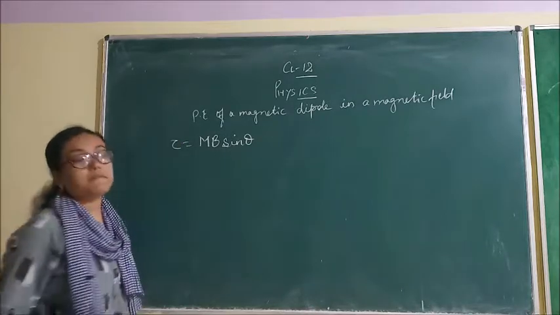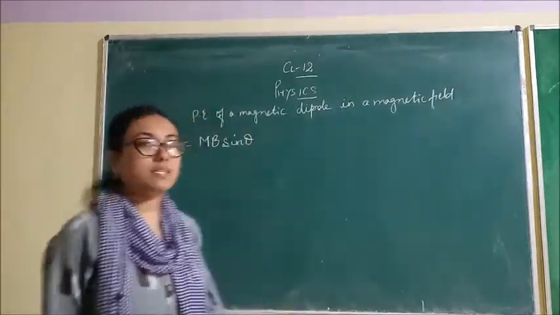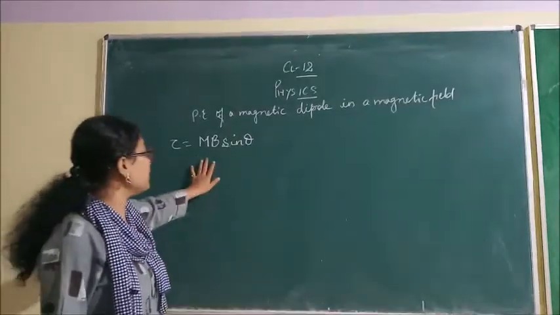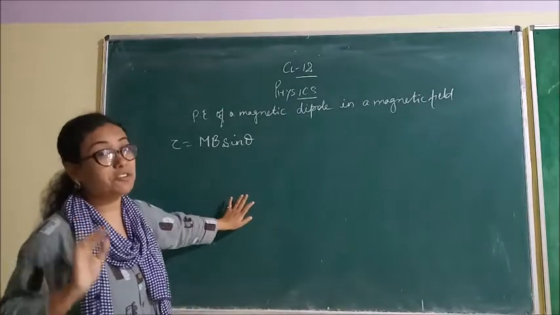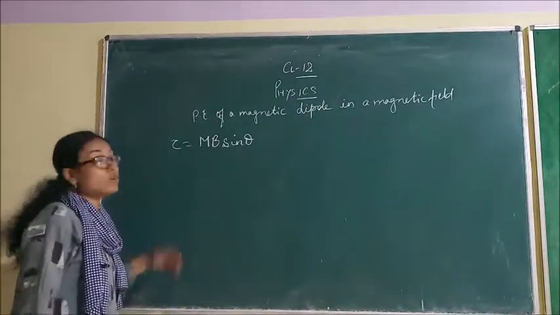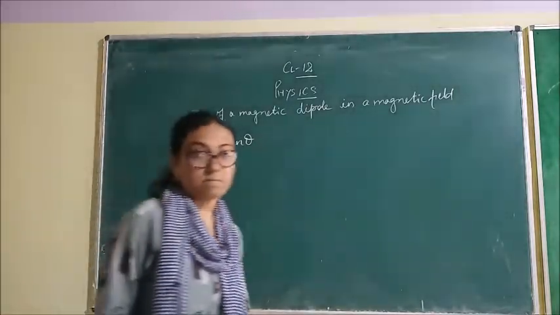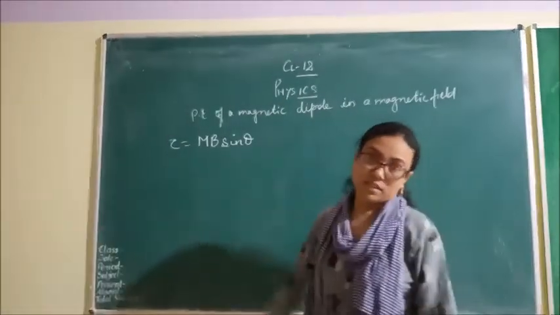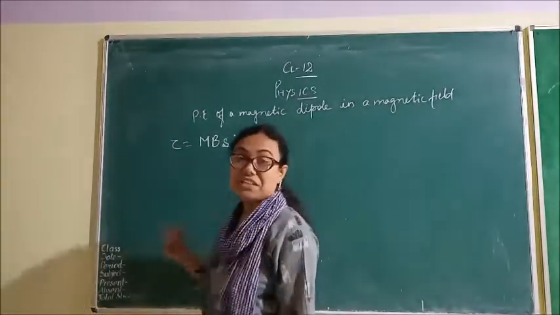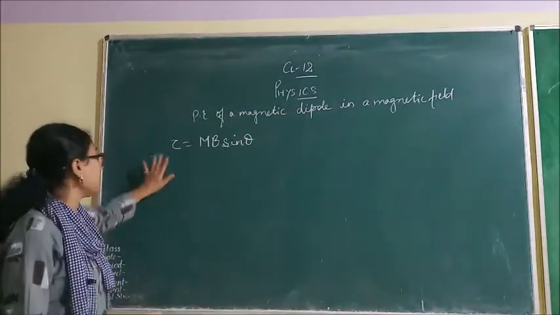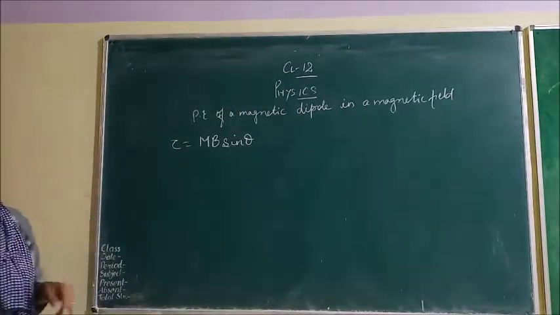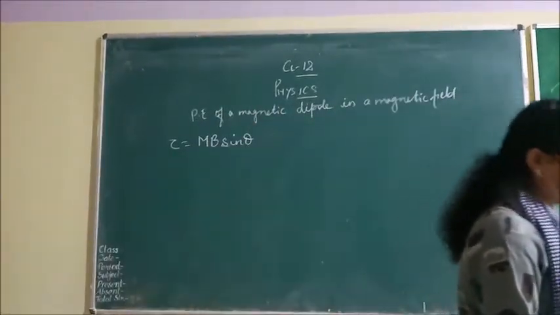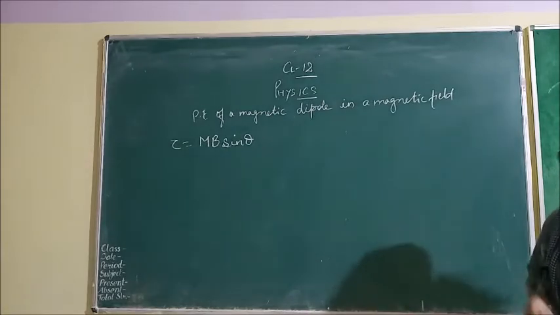When a dipole is kept in a magnetic field, torque is acting on the dipole. ठीक है, जब इस डायपोल को मैं मैग्नेटिक फील्ड के डायरेक्शन में रखूंगी तो वहां पर तुम्हारा टॉर्क एक्ट होगा. Clear student? So what is acting? Torque is acting.